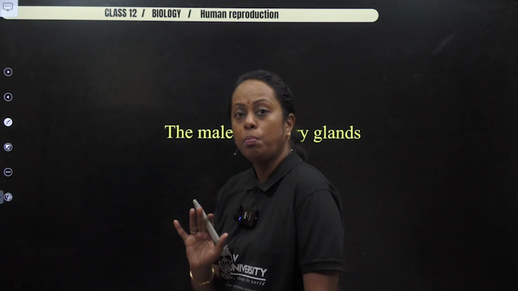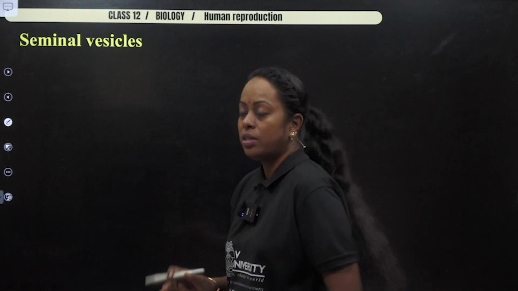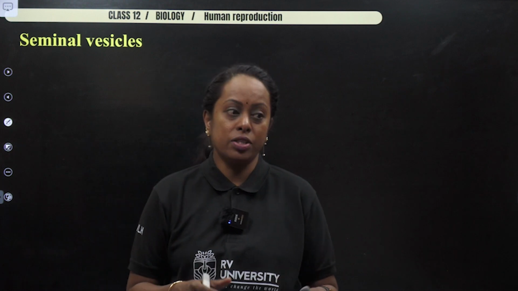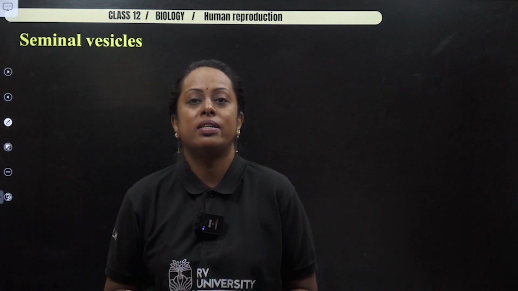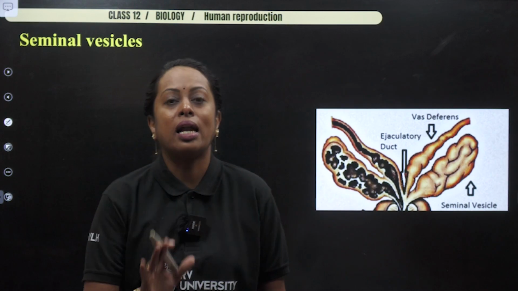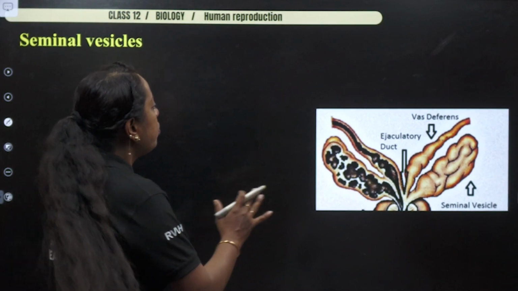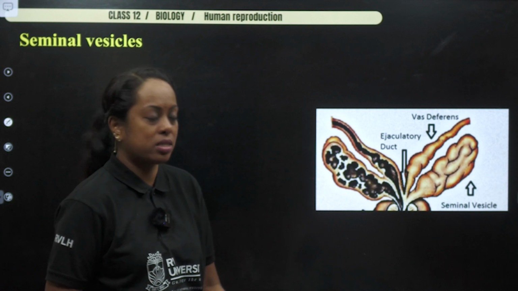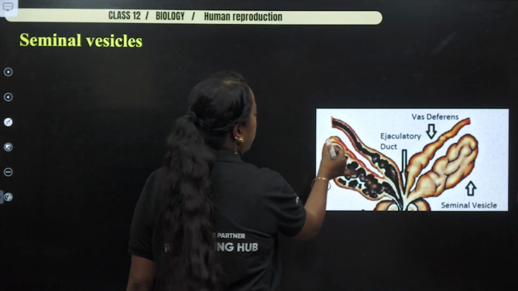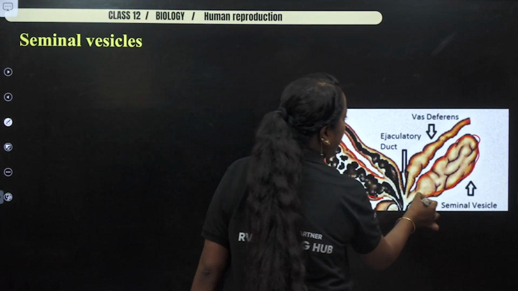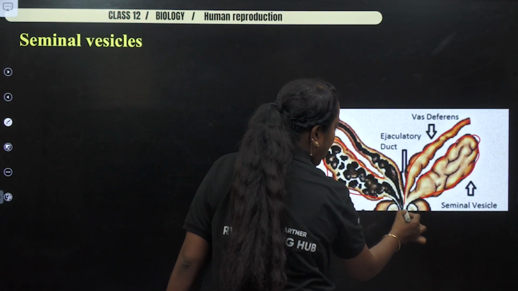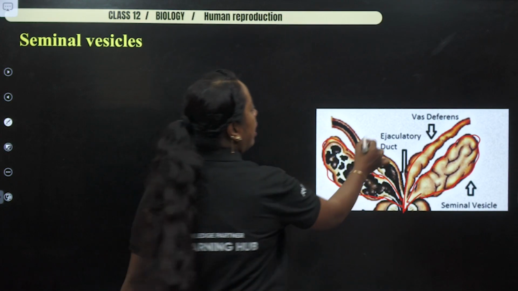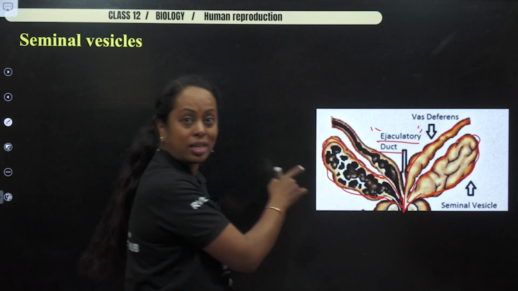Now let us look into male accessory glands, starting with seminal vesicle. Remember, the maximum secretion contributed by the seminal vesicle is about 60%. That itself will be your question. In your textbook, they say it appears like a sac-like structure. I usually visualize it as a leaf-like structure. You can see vas deferens is going to join, and as it comes here, seminal vesicle also joins. This is where we call it the ejaculatory duct. Don't forget, that's your question.